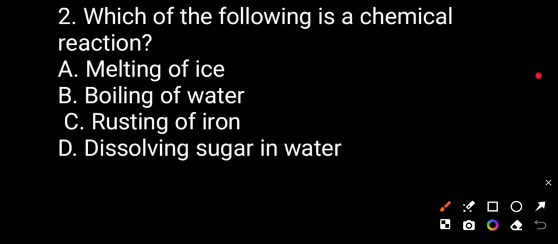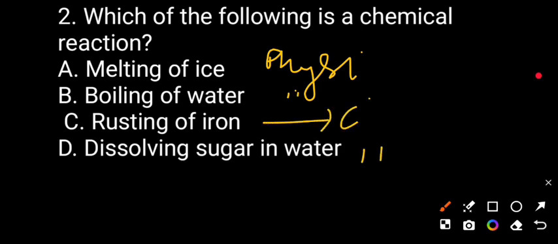So we know the first is physical, the second is also physical, the third is also physical, rusting is chemical. So rusting of iron is the chemical reaction or chemical change. So option C is correct.